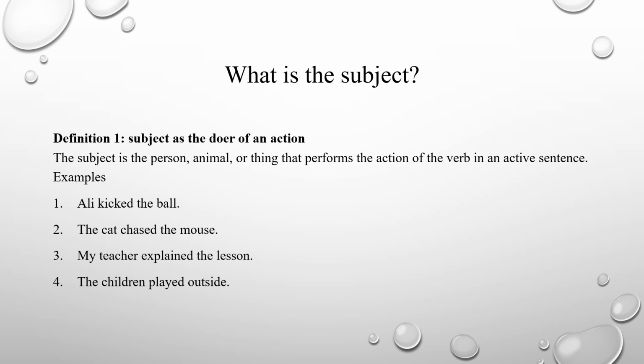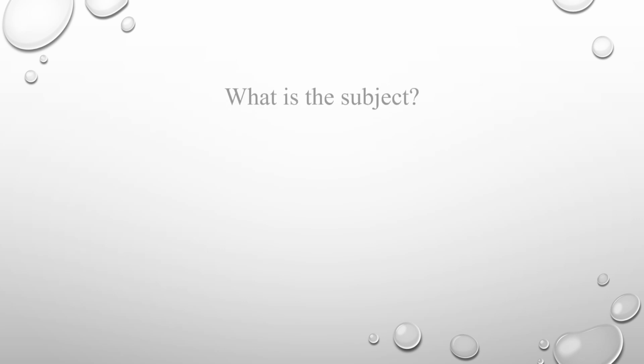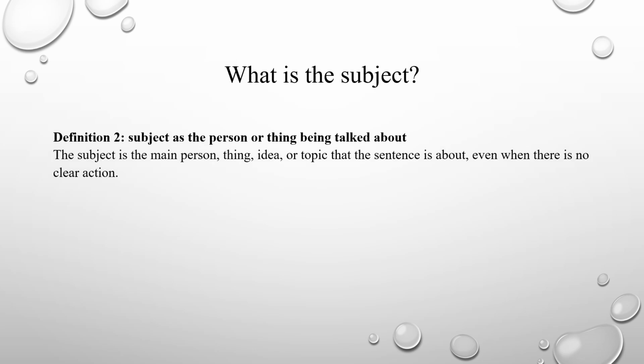Okay, this was the first definition for the subject. Then the second definition, we can say subject as the person or thing being talked about. Sometimes the subject does not perform the action of the verb. Instead, the subject is the person or thing that we talk about in the sentence. We can say the subject is the main person, thing, idea, or topic that the sentence is about, even when there is no clear action.